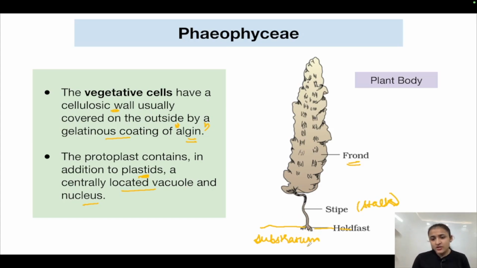You can see finger-like projections here. So it is helping this algae to grab that substratum and hold on to it. That is why the name is the holdfast, because it is holding on to the substratum. This is the stipe. This is the leaf-like structure, the frond. So this is how the basic structure of the plant body of a Phaeophyceae alga looks.